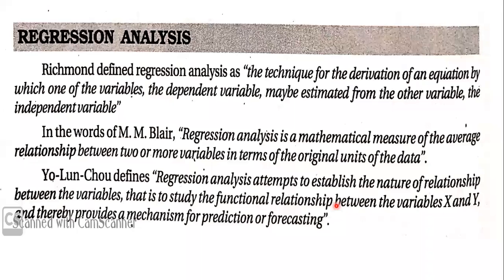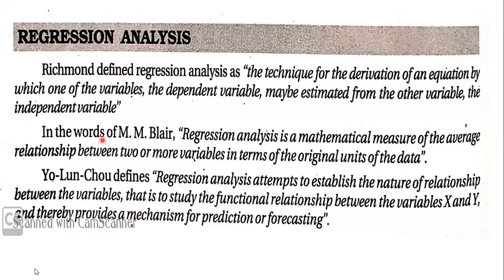Now, going on further, to understand a few other definitions given by other statisticians about regression analysis. Regression analysis is defined by Richmond. Richmond is a statistician. He has defined regression analysis as the technique for the derivation of an equation by which one of the variables, that is the dependent variable, may be estimated from the other variable, the independent variable.